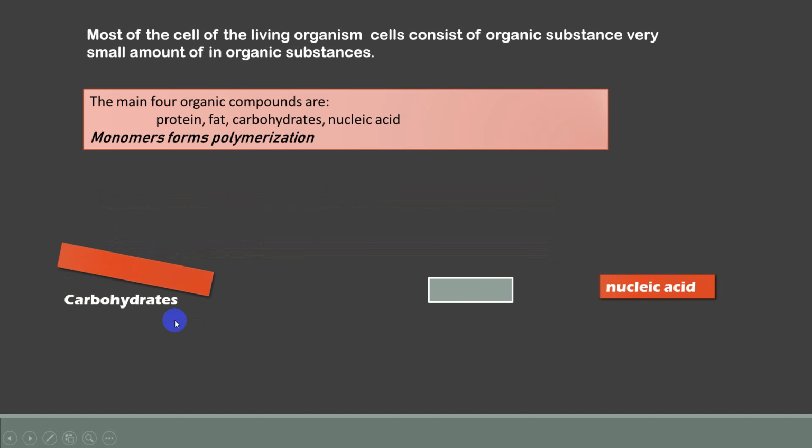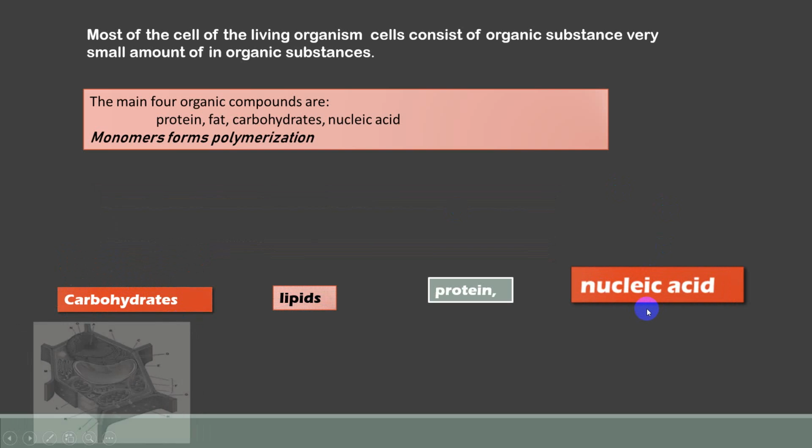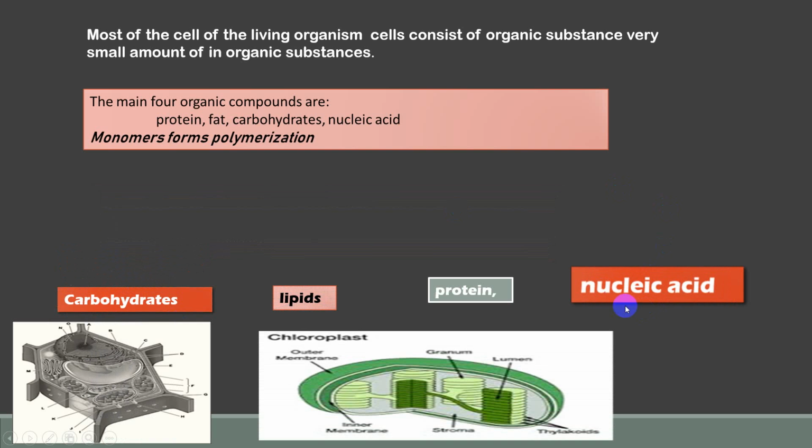What is the chemical form of lipids? What is the chemical form of protein? What is the chemical form of nucleic acid? Each one of them has a different chemical form. What do they do inside the cell? This is a structure inside the plant cell called chloroplast or green plast. And this structure is made up, in fact, of carbohydrate starch, which we will discuss later.